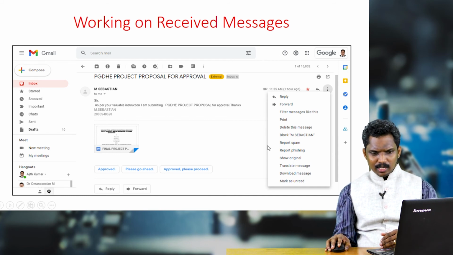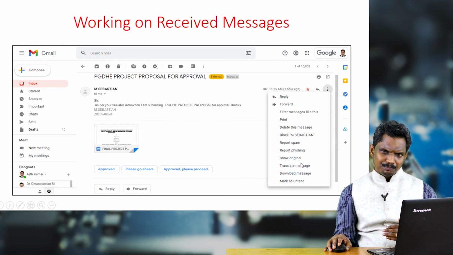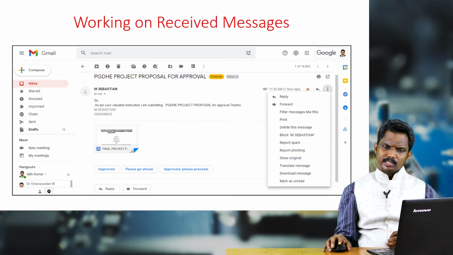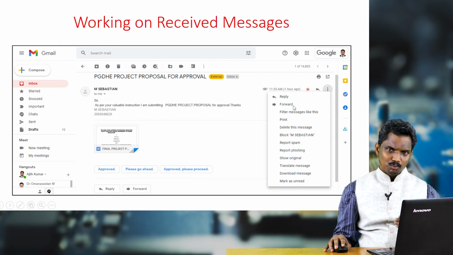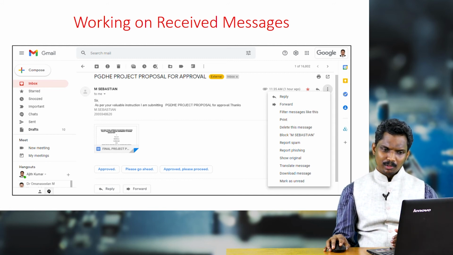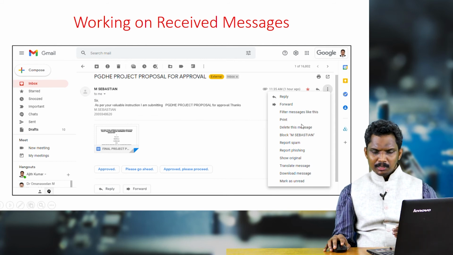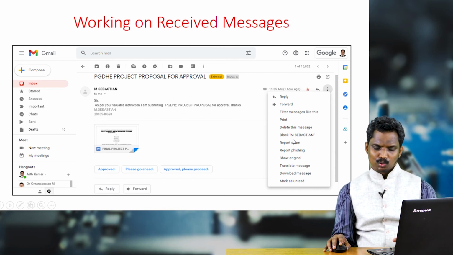On the right side you can also see 3 dots. Click on these 3 dots and see the options coming: reply, forward. So you can do a number of things with the emails that we have received. If you want to reply, again click on this, or come to the right side, click on these 3 dots, and click on reply. If you want to forward this mail to somebody else, click on forward. Then you can filter the messages, you can take a printout, and delete these messages. We have other options also to delete this message.